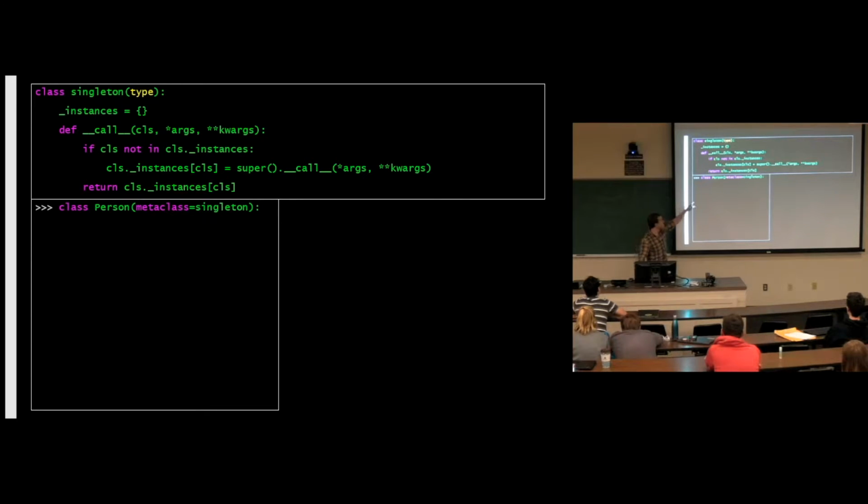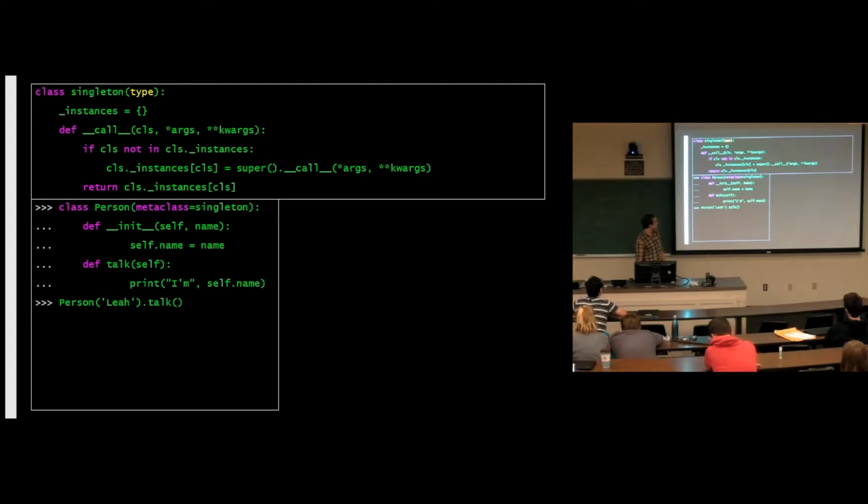So now if we make a Person, and the metaclass is Singleton, we're going to have an init and a talk, doesn't matter. Now we call Person. Person is an instance of Singleton, and it is callable. We wrote __call__. And so as soon as we write this, that call method is being called. And it's going to check, which class are we talking about here?